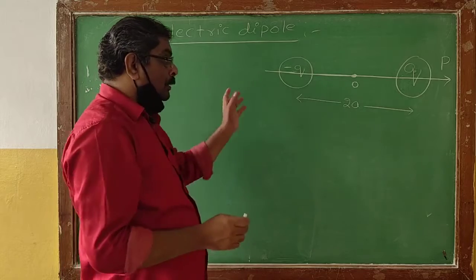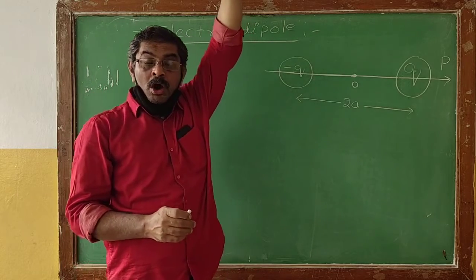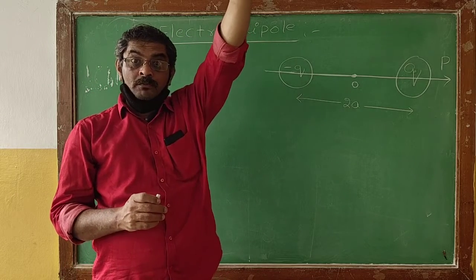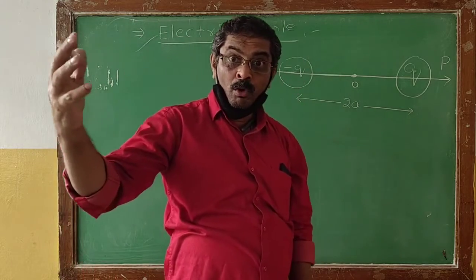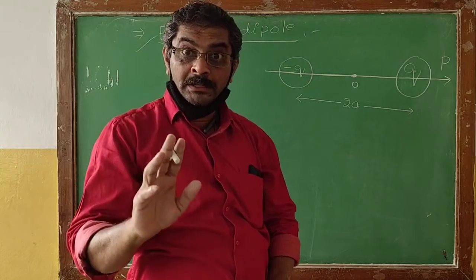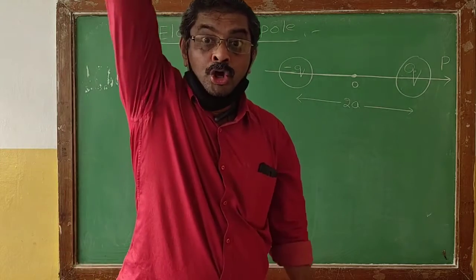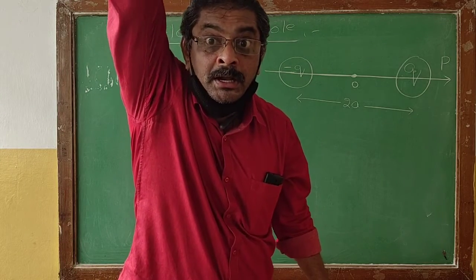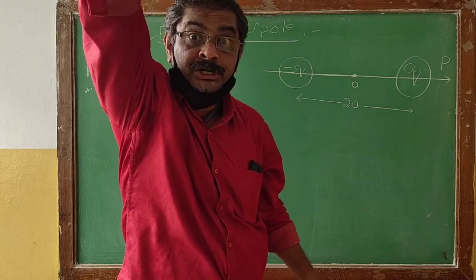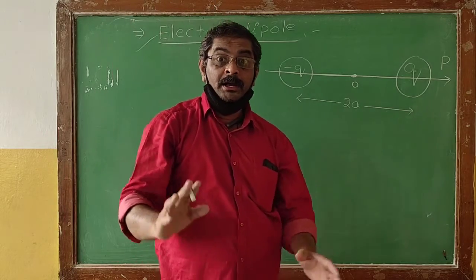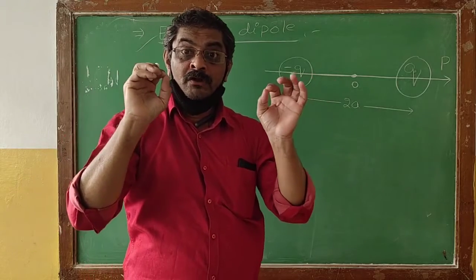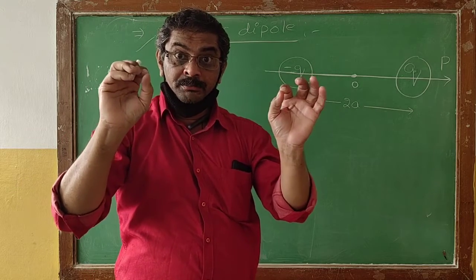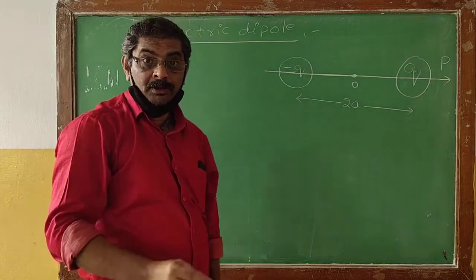Before going into more detail of the electric dipole, become familiar with the basic terminology of the electric dipole.